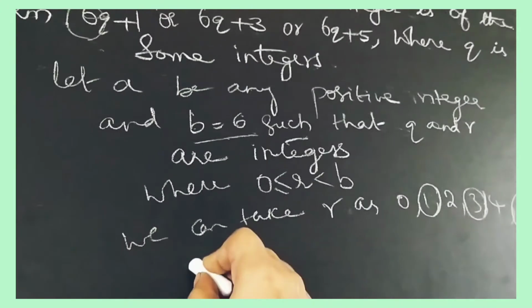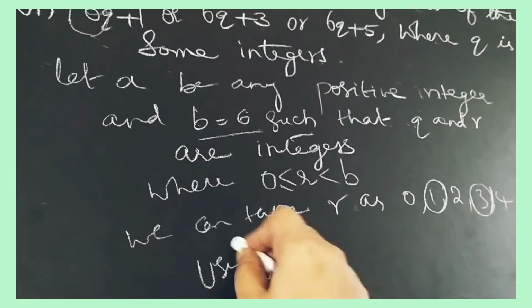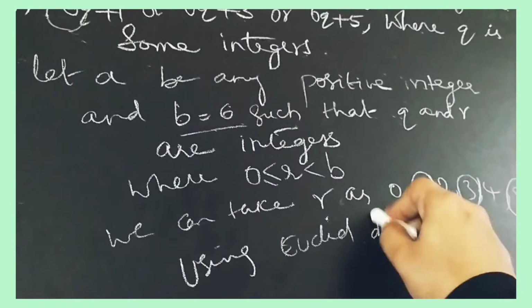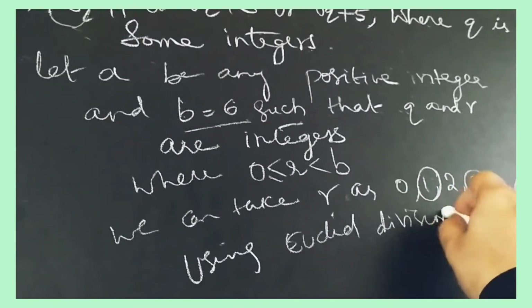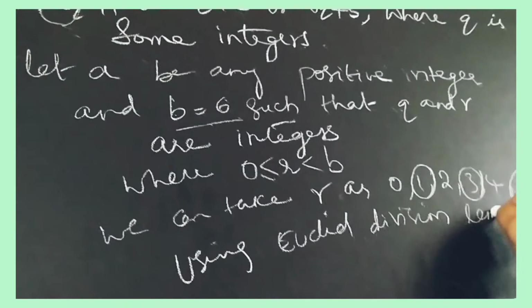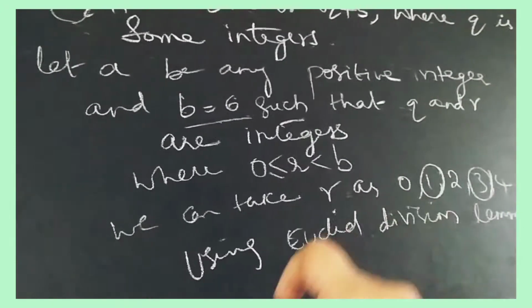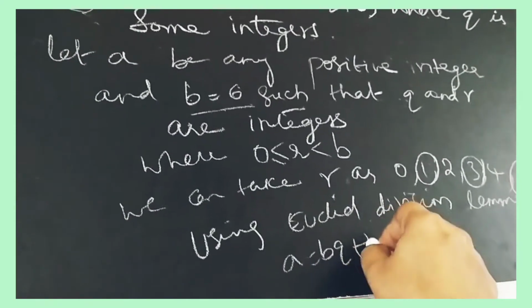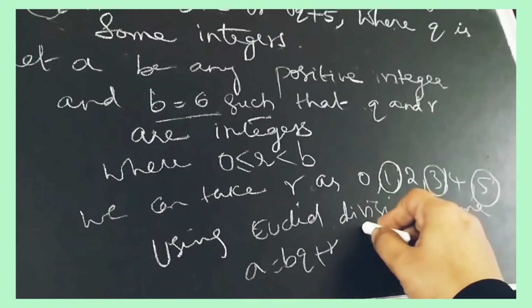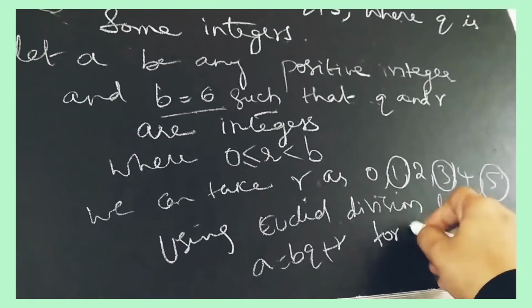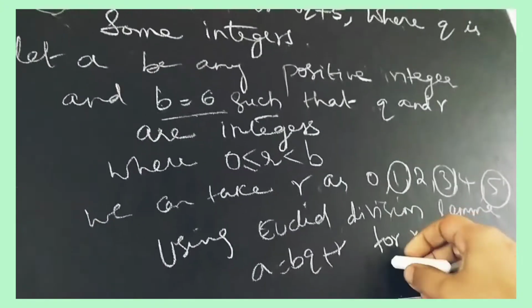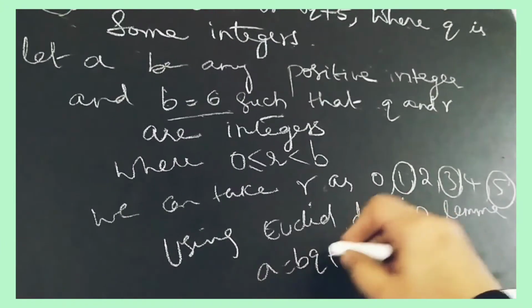So if we are using Euclid's division lemma, a is equal to bq plus r. So for r is equal to 1, what do we have to do? a is equal to bq, and b is 6 now.